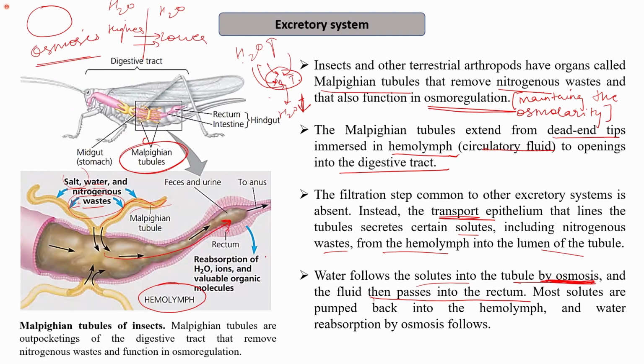So from here, it passes into the rectum, which is connected to the external opening, which is the anus. Most of the solutes that are helpful for the body are reabsorbed, for example, the ions and the valuable organic molecules. And when these are reabsorbed, some of the water is also reabsorbed by the process of osmosis. So this is how absorption and reabsorption of water, ions and the extra solutes takes place, and the nitrogenous waste is excreted out along with the fecal matter through the anus.